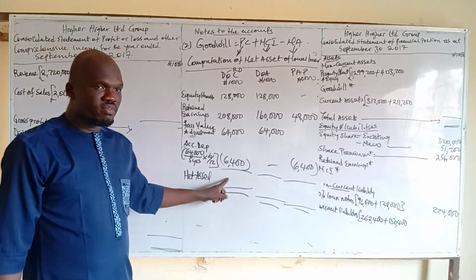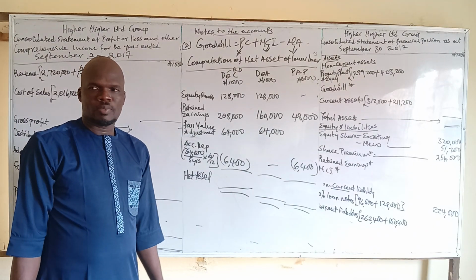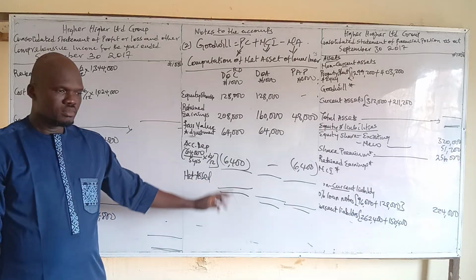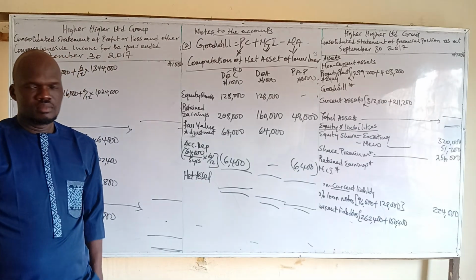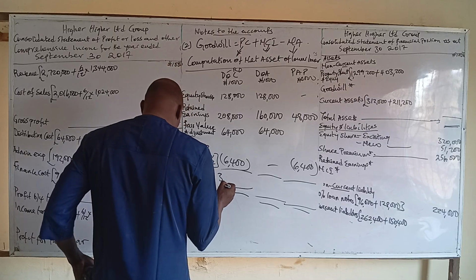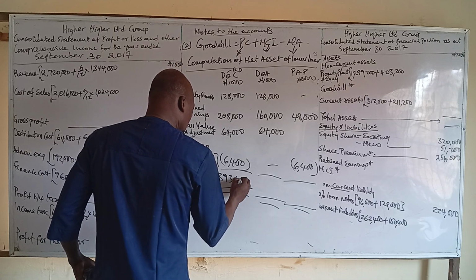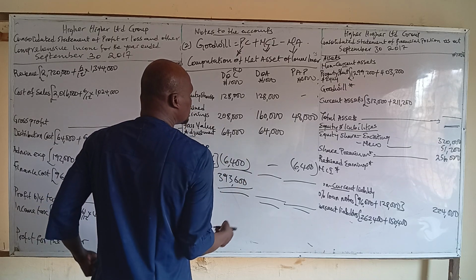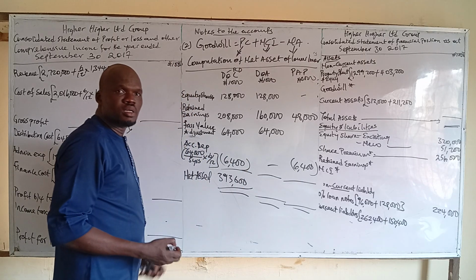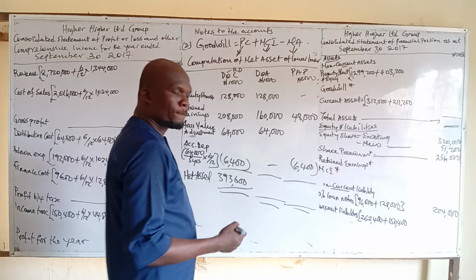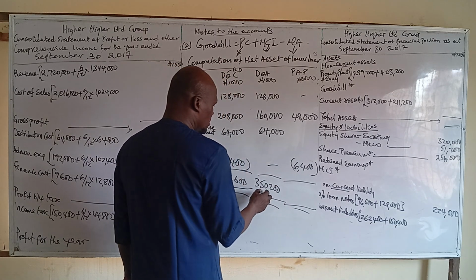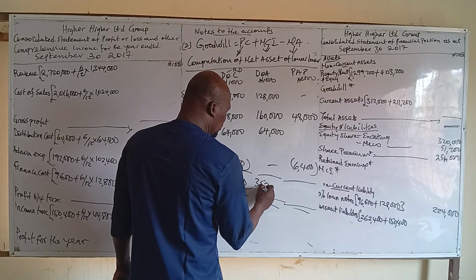What's the total? 3,936,000. And what about this column, the date of acquisition? 352,000.